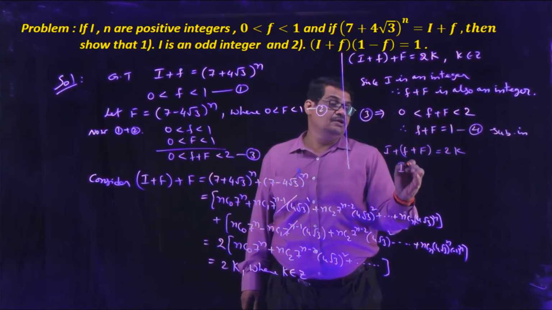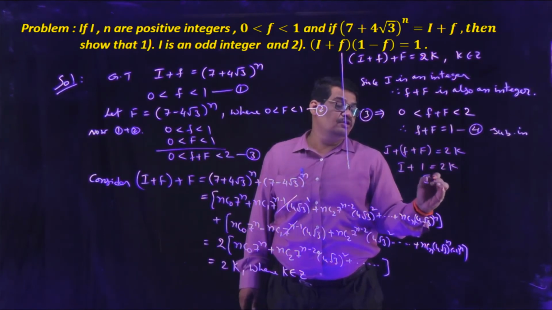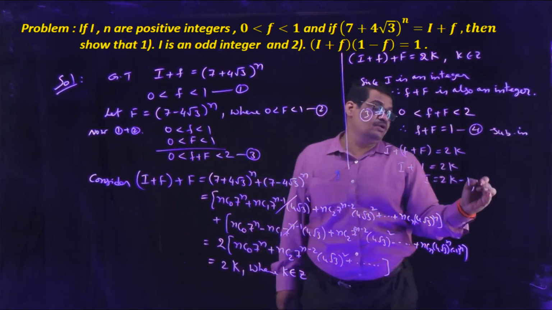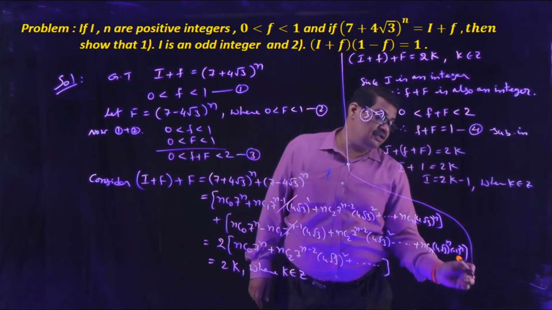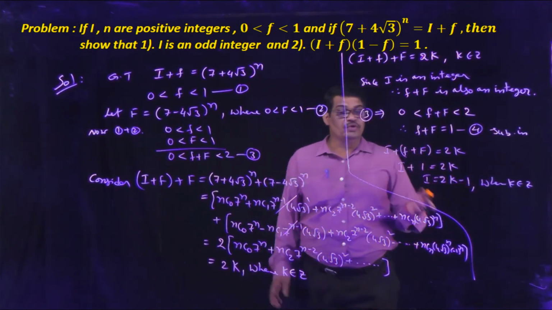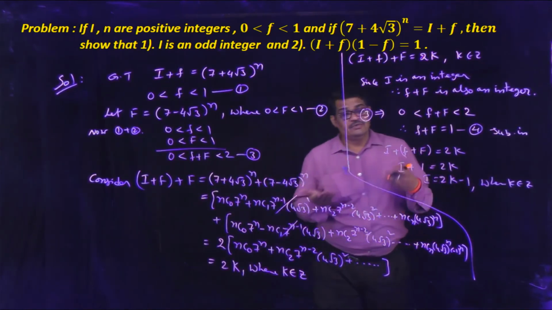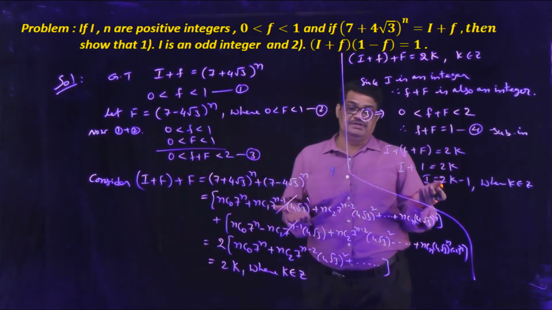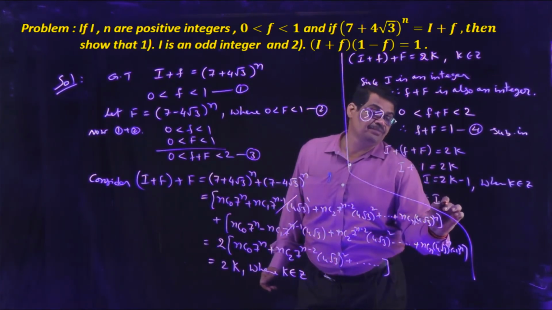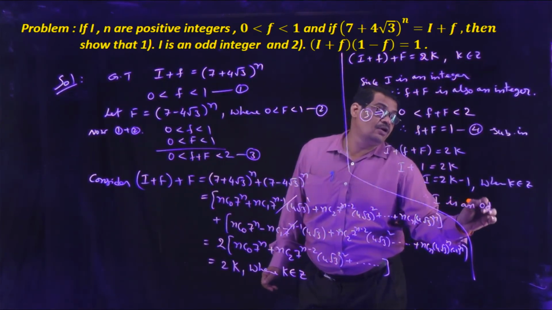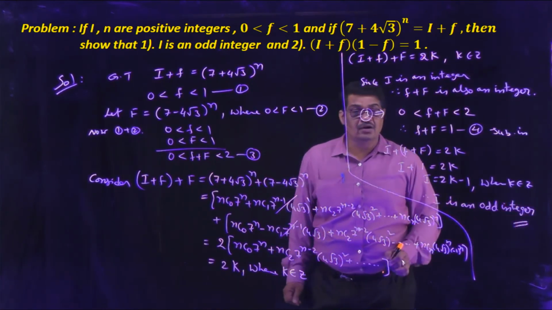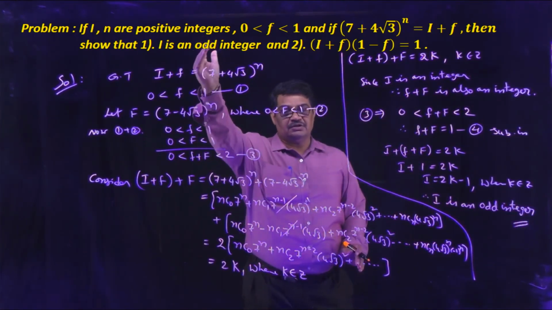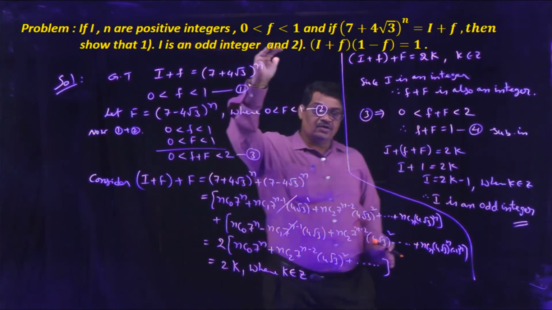Here this value is 1, so I plus 1 is equal to 2k. Therefore I is equal to 2k minus 1, where k is some integer. Then what is I? I is an odd integer. That is the first result: we have proved I is an odd integer.